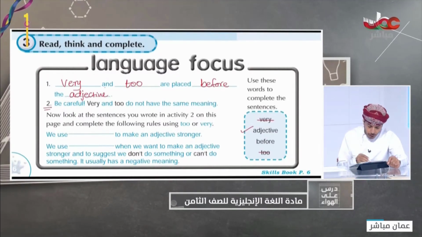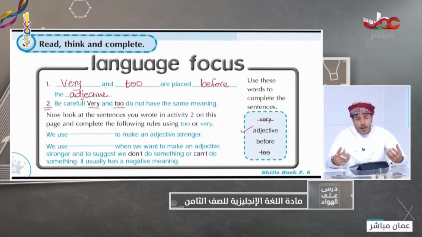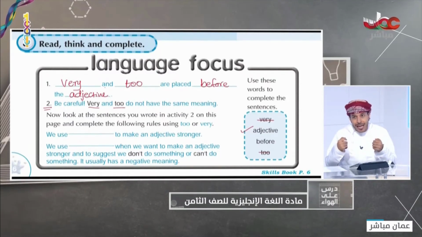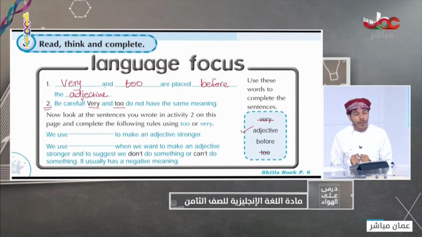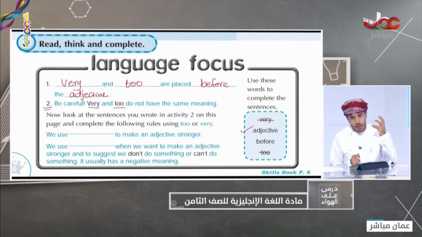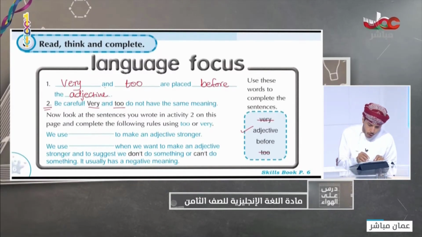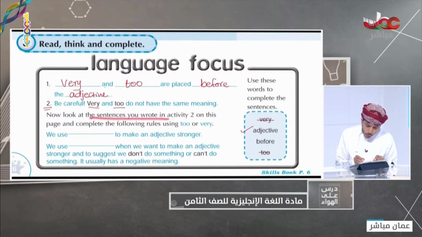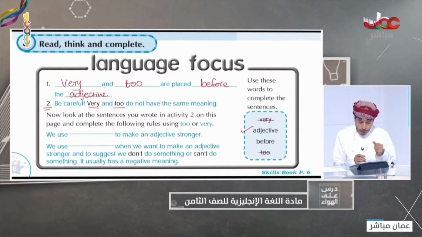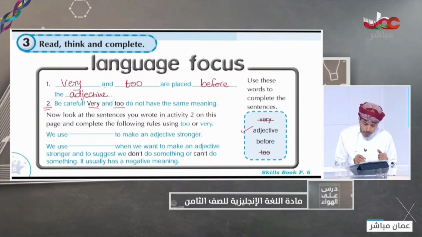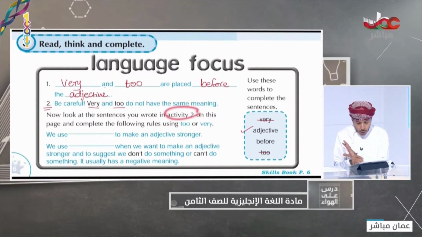Be careful. Very and too do not have the same meaning. They convey the same emphasis. They give the adjective a strong meaning, but they do not convey the same meaning. Okay? The meaning is different. Too hot, very hot, or vice versa. Now look at the sentences you wrote in activity number 2, and complete the following rules using too and very. We will go to activity number 2 in a minute.